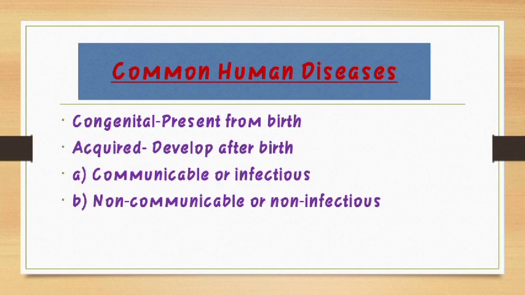Here the mosquito acts as a vector, and these parasites are present in mosquito as well as human beings. The plasmodium parasite is carried by a vector, that is mosquito, to human beings.